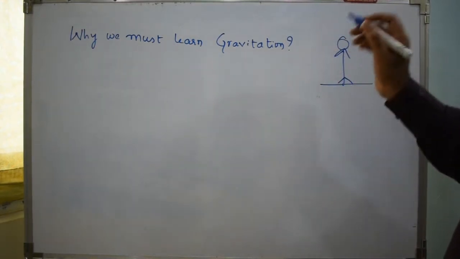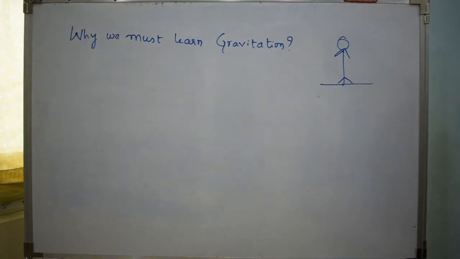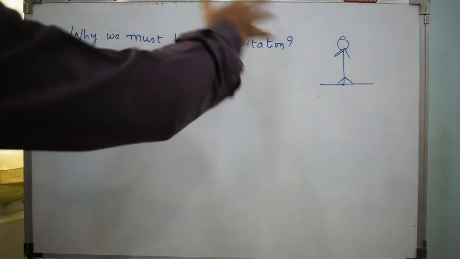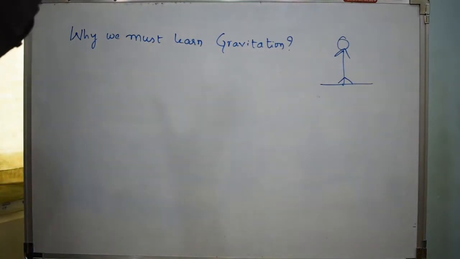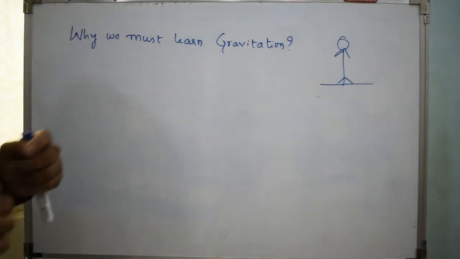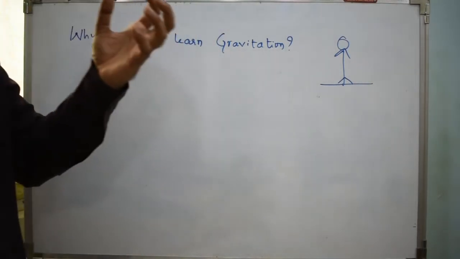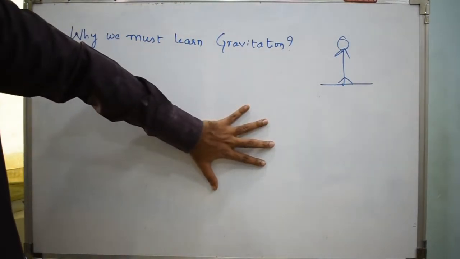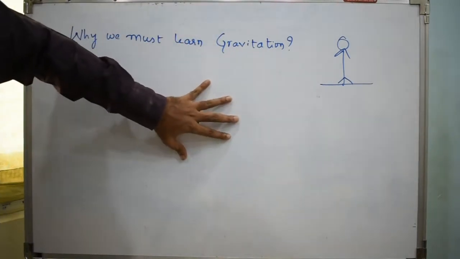Try to think of a world where there is no gravitation, where objects are floating around everywhere. When I push this boat, because of gravitation, even if I'm applying some force, it is able to stay here. If gravitation was not possible, it could have floated around somewhere. When I throw this marker upwards and it comes downwards, thanks to gravitation. Otherwise, it could have gone upwards. And when you kick a football, it goes up and falls down, thanks to gravitation again. Otherwise, that would not have been possible. So we come across this concept of gravitation everywhere in our life.